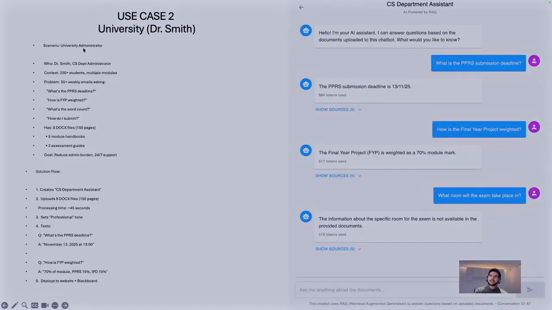Same here, we have Dr. Smith, department administrator, 200 students, multiple modules, some basic questions like what is the PPRS deadline, how is the FIB weighted, can I get a reference for my university application maybe. So what he's going to do, he's going to upload some documents and then create the chatbot, process it, and give it some information and see how it works. We can see here if we have the information, it would answer, and if it doesn't, it wouldn't.